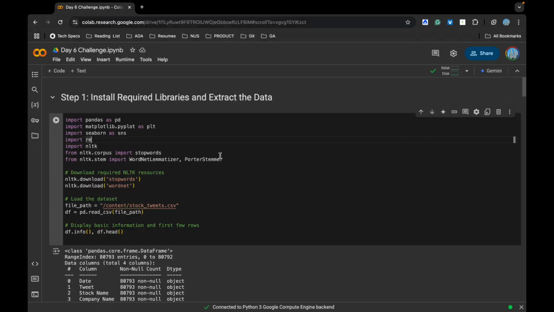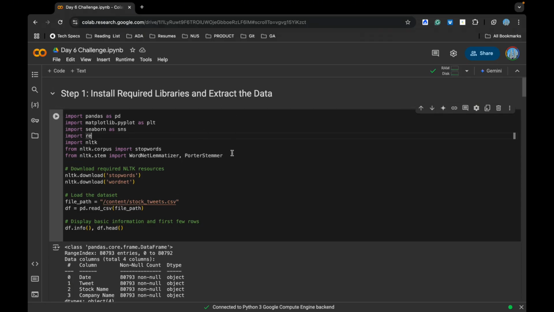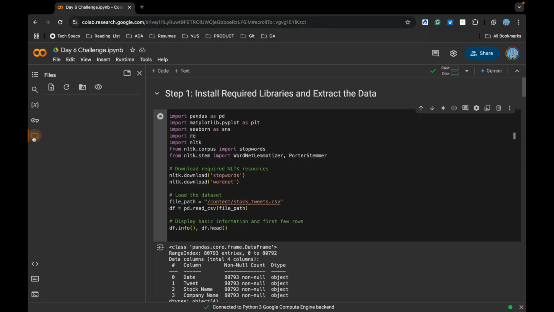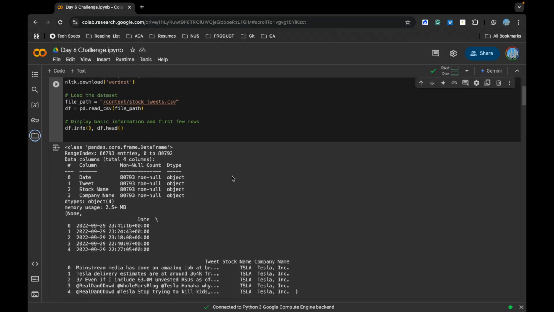The Google Colab link and the code which I was talking about. Like all the last 5 days, I have created different cells, and I have put a title for everything I'm doing. The first thing I've done is put forward all the libraries I'm going to use, and the stock data. If you want to load the stock data, you can load it from here, which I'm going to give in the link also.